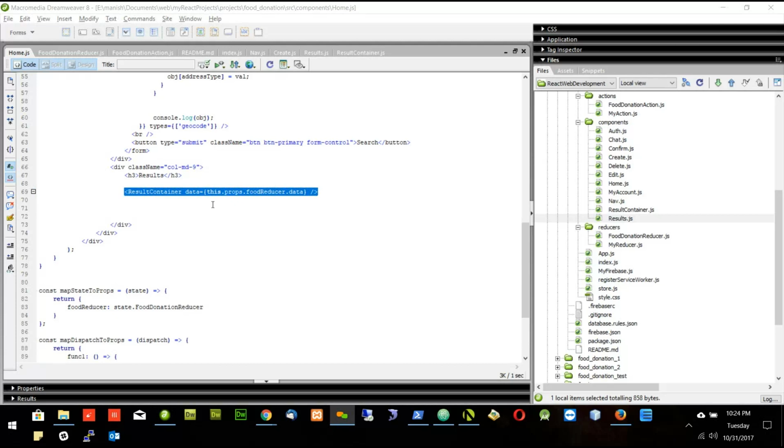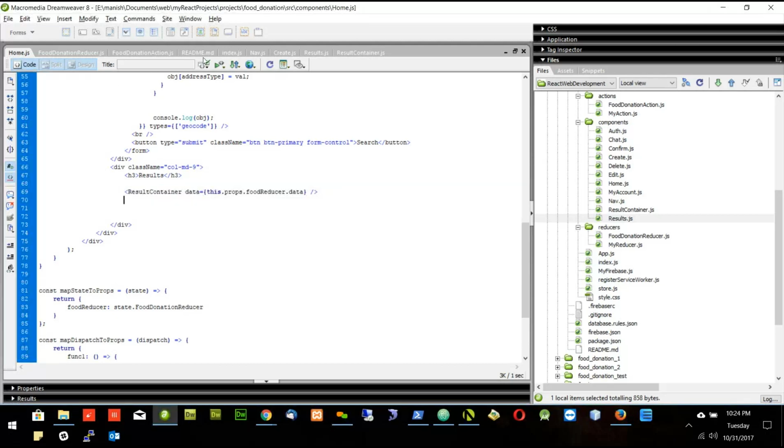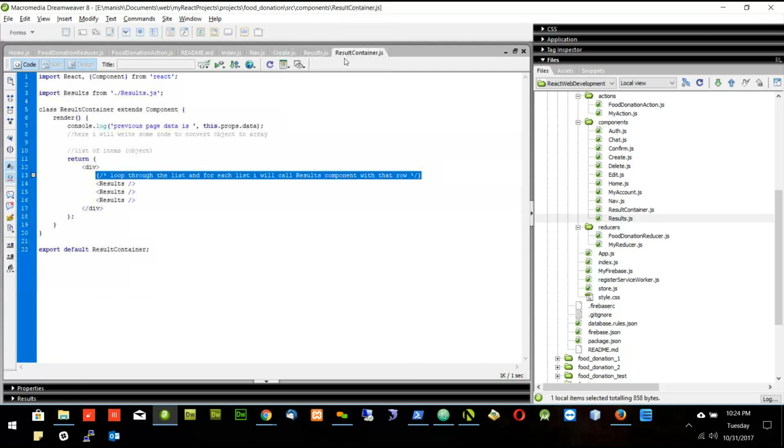So that's it for today. We will finish this result and result container tomorrow, and then we will start with the search part.